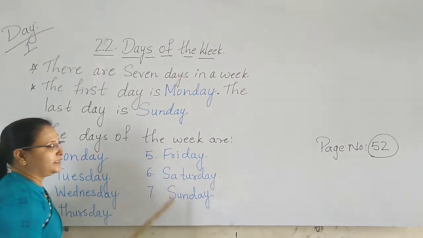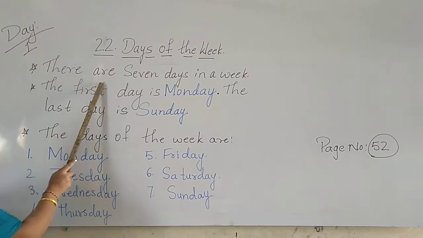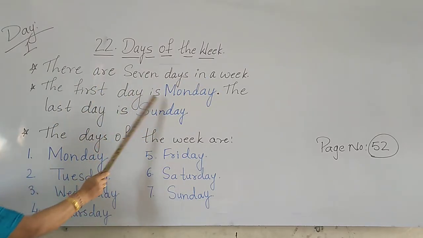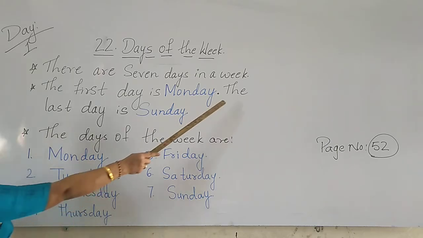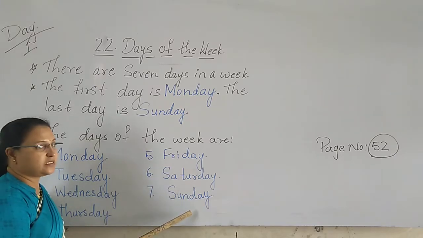S-U-N-D-A-Y, Sunday. So, how many days are there, children? 1, 2, 3, 4, 5, 6 and 7. There are 7 days in a week. The first day is Monday. The last day is Sunday. The days of the week are Monday, Tuesday, Wednesday, Thursday, Friday, Saturday, Sunday.